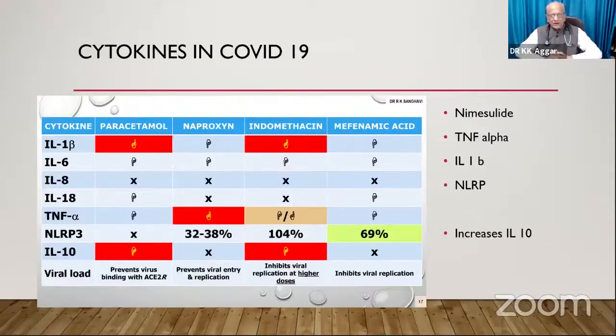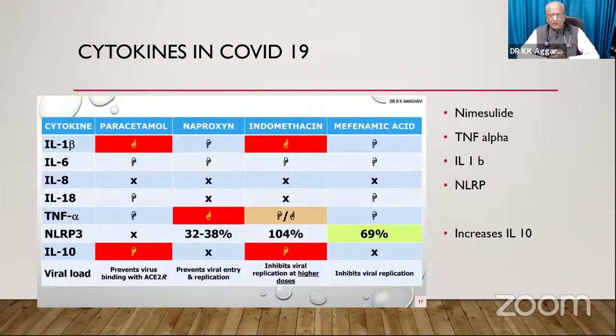So if we have to find out the drug of choice in this condition, if it is 0 to 14 days, nimesulide and mefenamic acid. If it is more than 14 days, then mefenamic acid. So this is how the action of this drug in inflammation takes place. If you want rapid action, nimesulide. If you want slow action, mefenamic acid.